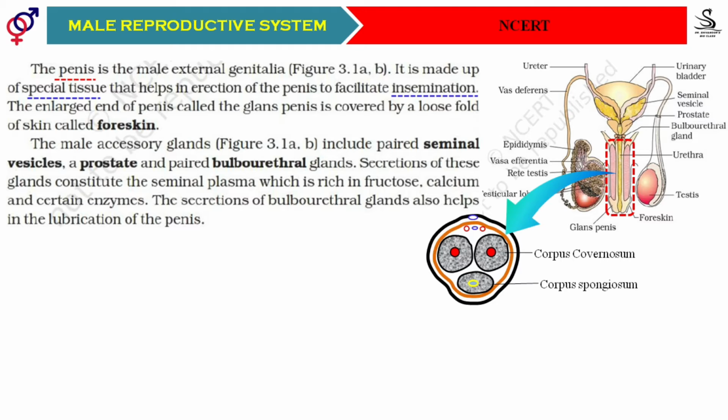With the help of insemination, what happens? The male gamete is deposited into the female reproductive tract, and both gametes come closer to each other and are involved in fertilization.